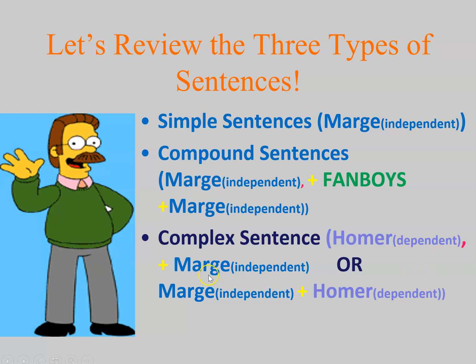Dependent clause, comma, independent, independent clause, dependent clause. Here's something to note. If the dependent clause comes first, you have to have a comma. If the independent clause is first, no comma is needed. So let's look at these complex sentences a little bit closer.